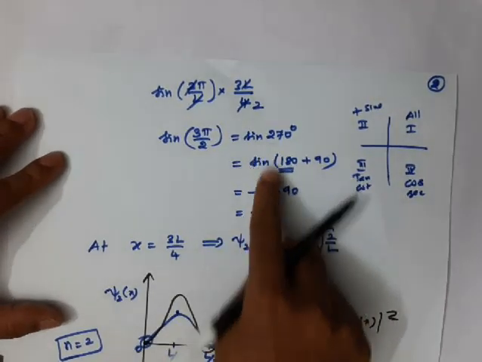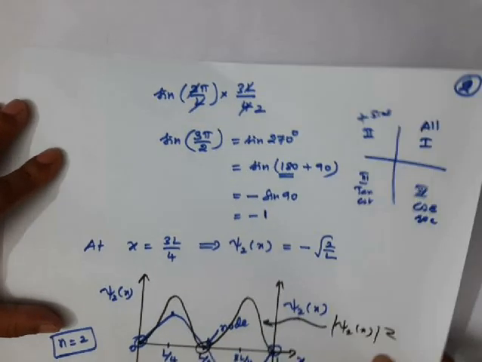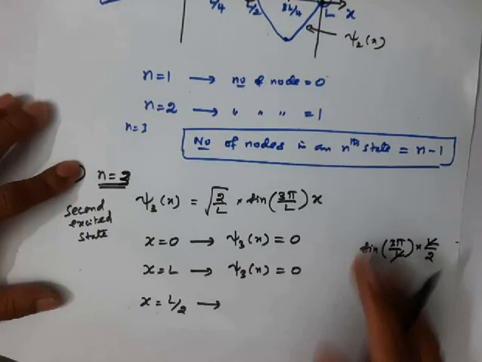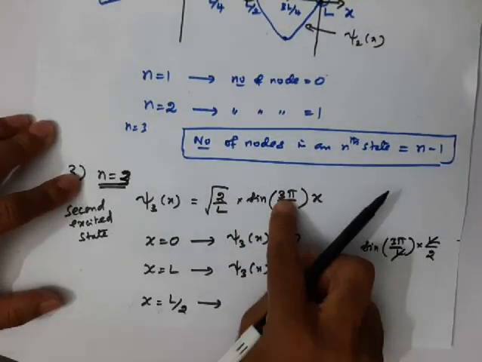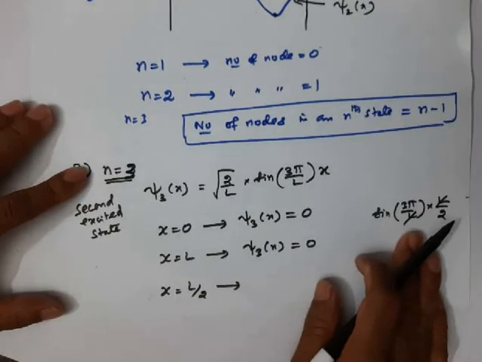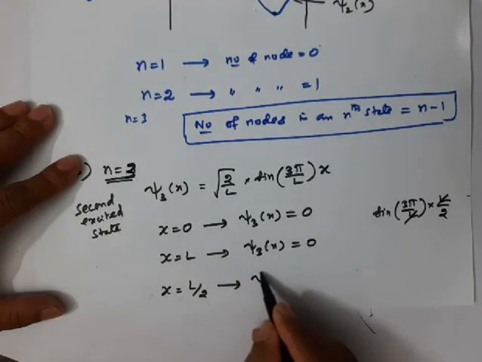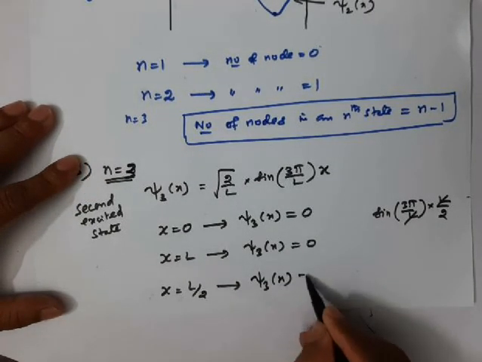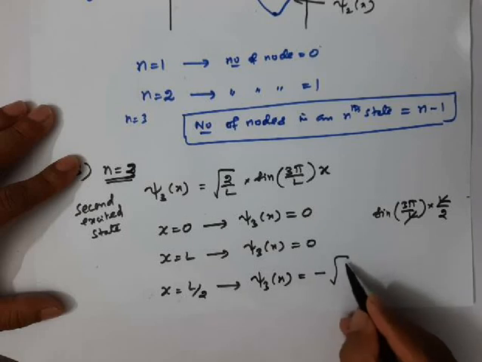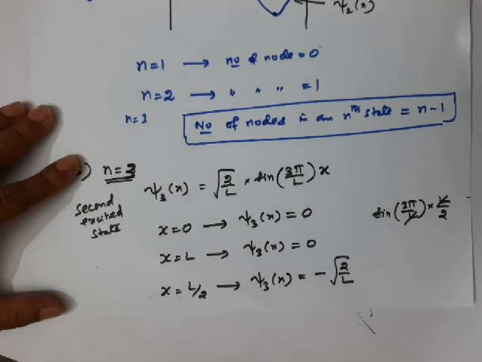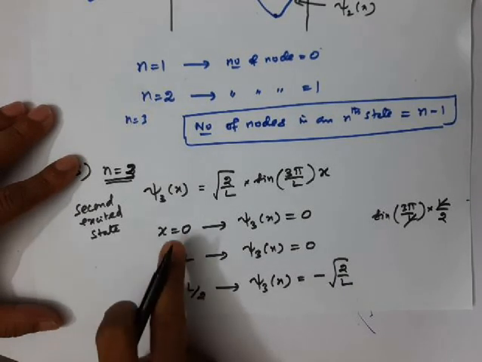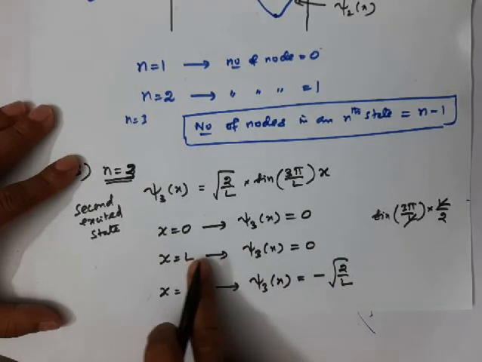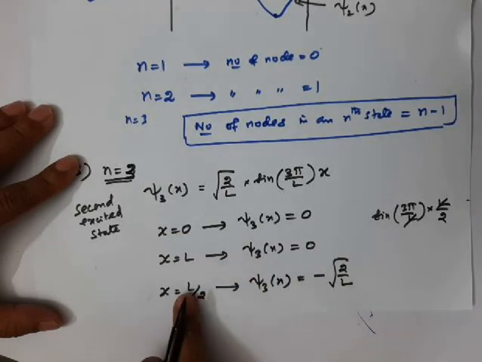Okay, sine 270 value is minus 1. So it means the wave function value becomes minus 1 into square root of 2 by L. So at the middle of the box, the wave function value is equal to minus square root of 2 by L. At x equal to 0, it is 0. At x equal to L, it is 0. At x equal to L by 2, we got a negative value.